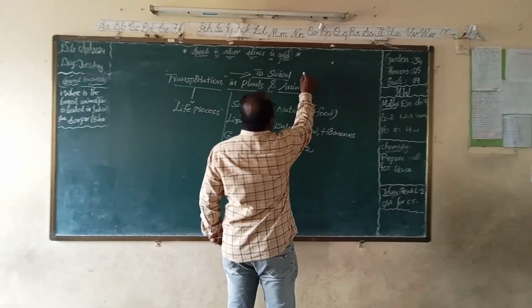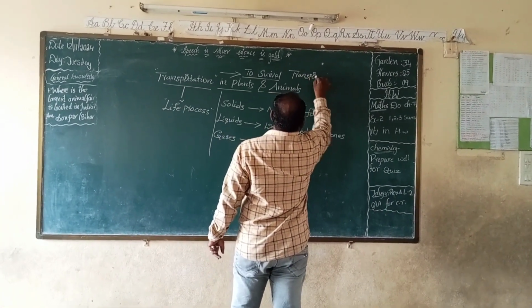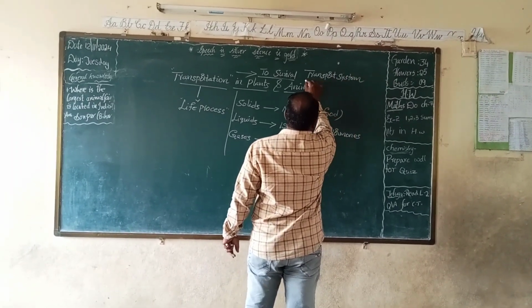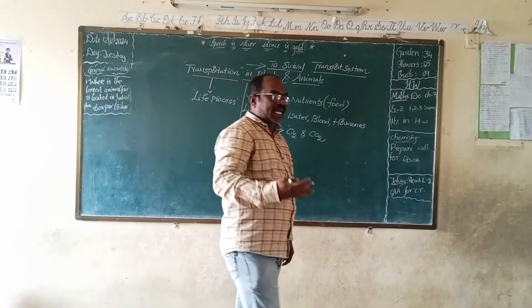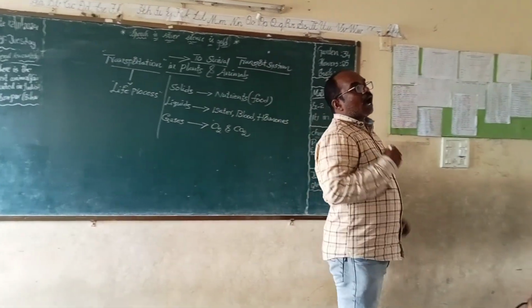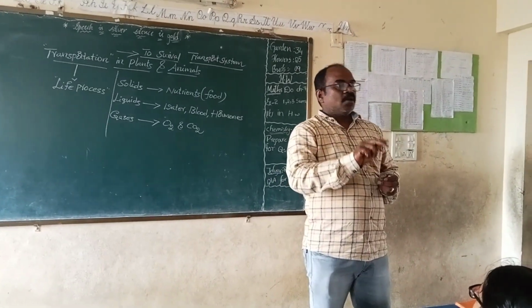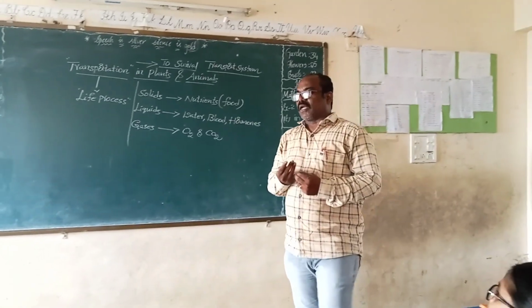That system is called the transport system. The transport system is essential for passage of the materials from one place to another place.